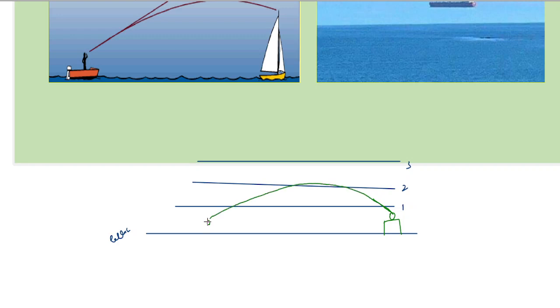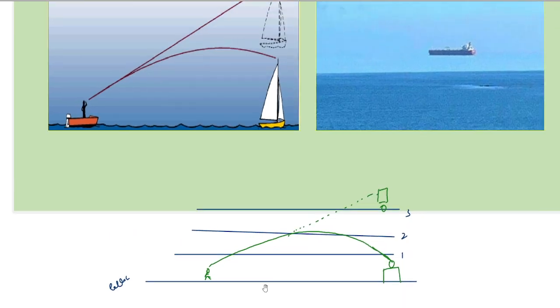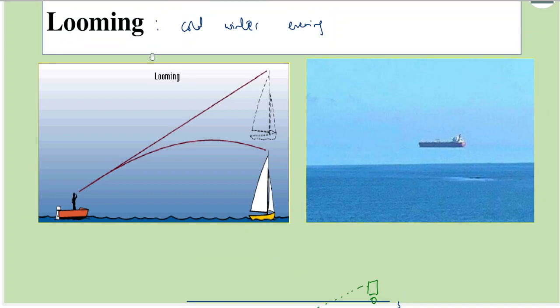So somebody standing here sees as if light is coming from somewhere like this, which means this ship appears to be floating. This condition is called looming. As seen here, this is a real example. This ship appears to be floating in air. This is because of looming only.